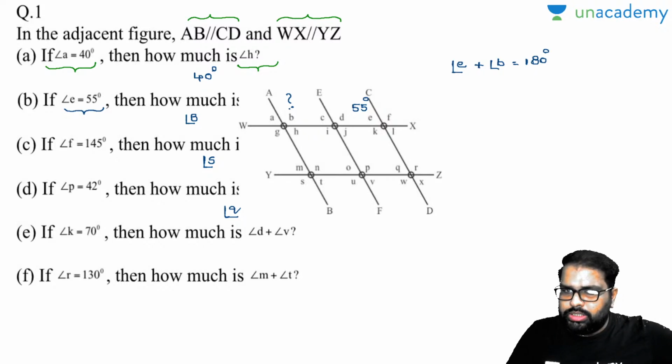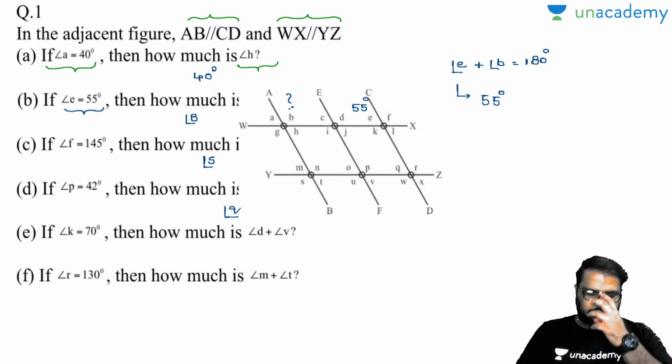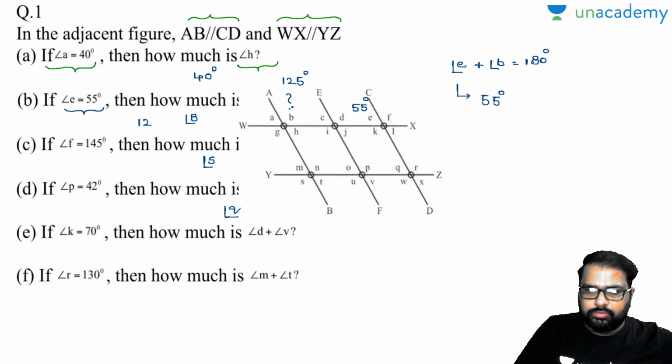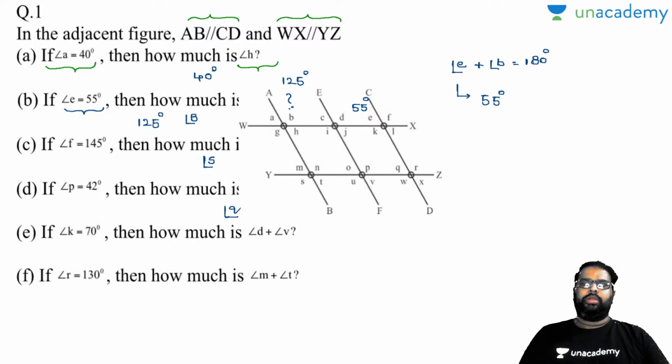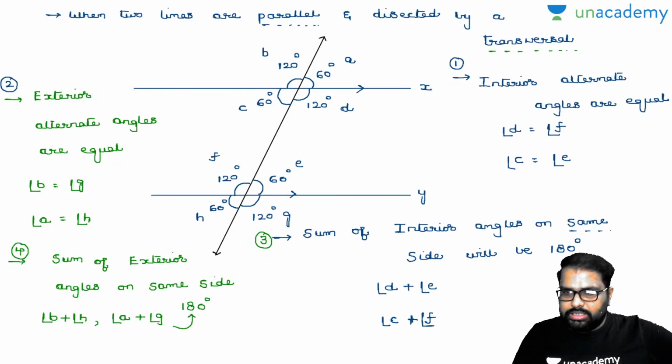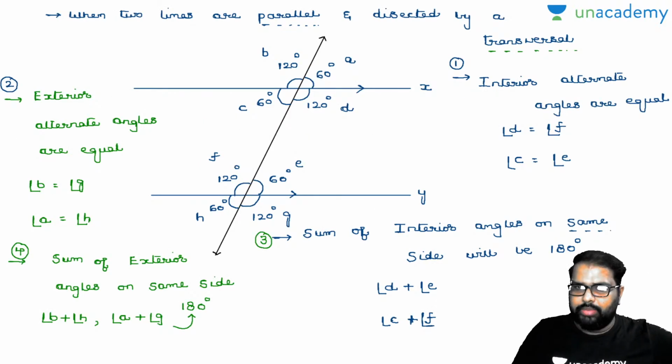Perfectly. So you know this angle E is given as 55 degrees in the question itself. Now how much will be angle B? 180 minus 55 will be how much here? 180 minus 50 is 130. Is it 125? So angle B will be equal to 125 degrees. Will you accept with me? And this is your answer. Please let me know yes or no. How many of you got this logic? Interior angles on the same side will be supplementary. This is the same point that we have seen. Same answer. Clear?